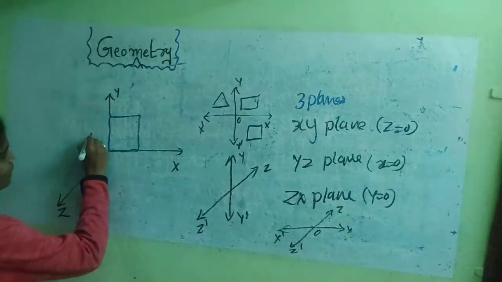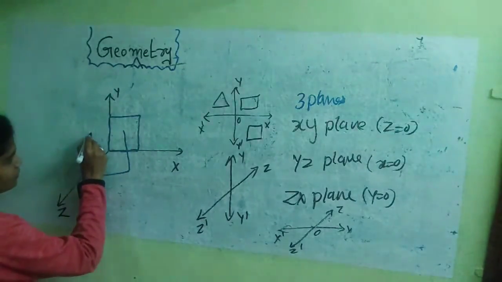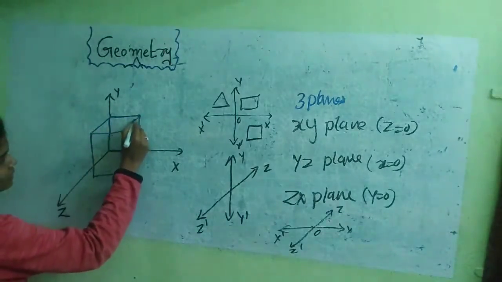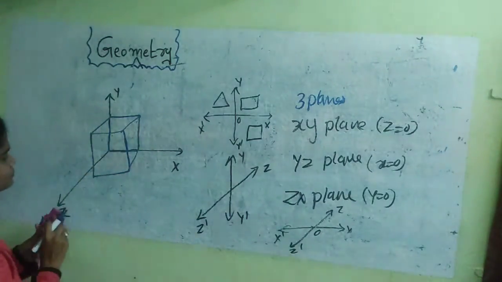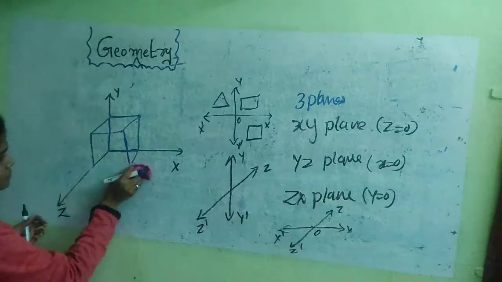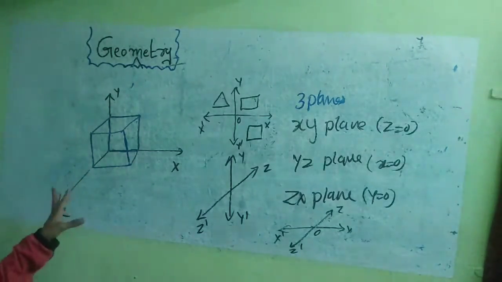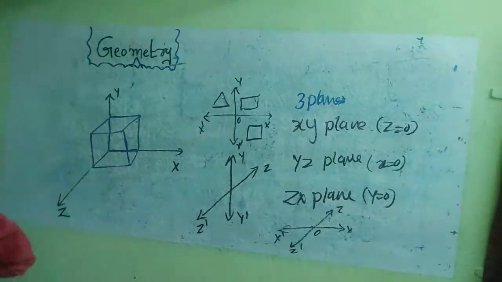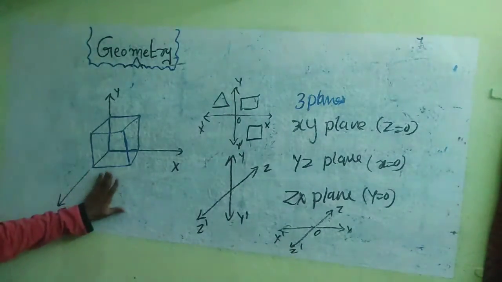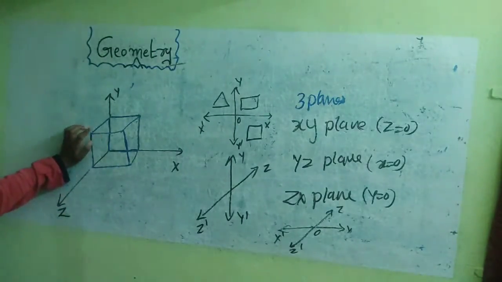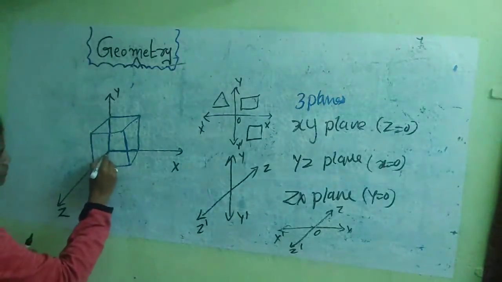Here is another rectangular representation like this. This is a cuboid. Length can be decreased, so that's why this is a cuboid. It is a cube. And the formation is here.